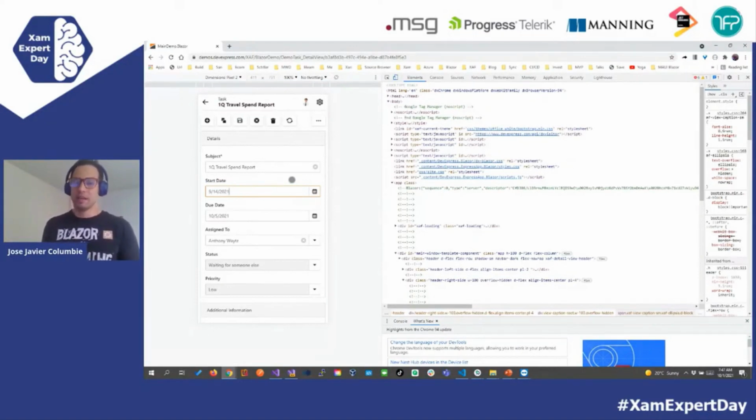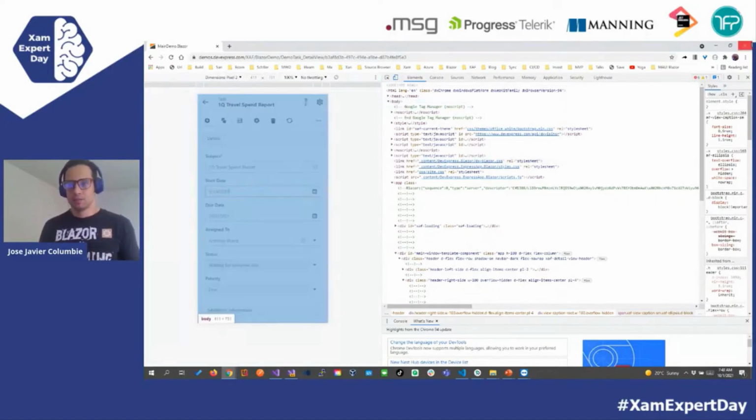So this is a really interesting, easy and fast solution, because especially on Blazor server, we won't have to do a middle layer with an API. We can connect directly to the database, and it's really light because the only thing that is being sent is the HTML change, nothing else.